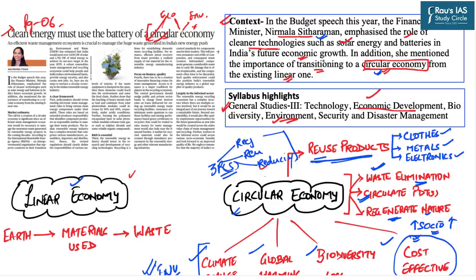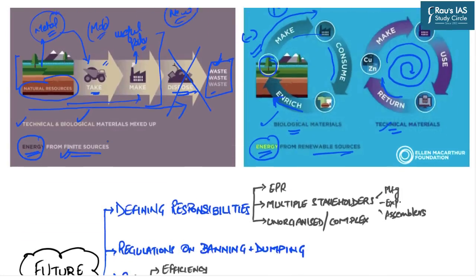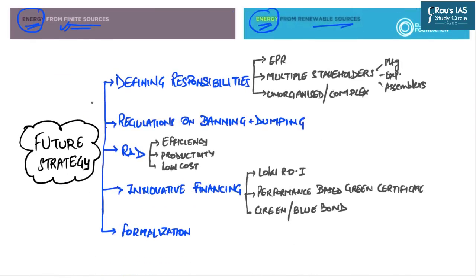And in this regard, this article also provides us a future strategy, what the government or we as individuals can do in order to transition towards a circular economy. So in this sense, we will now look at the future strategy. The first thing this article says is that the government must define the responsibilities of the multiple stakeholders involved in collecting, processing, reusing, and recycling of the waste.